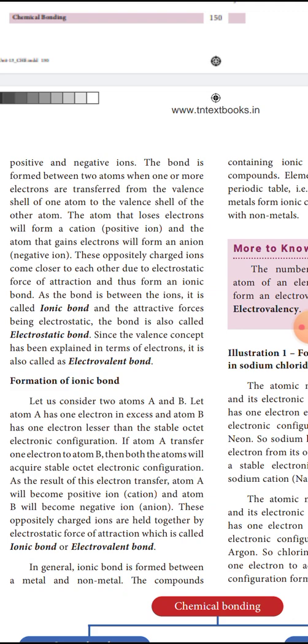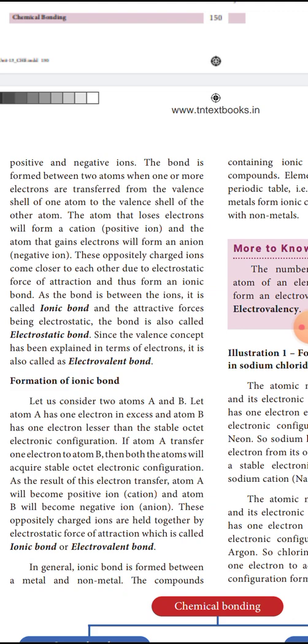Are you clear? Next, these oppositely charged ions come close to each other due to the electrostatic force of attraction and thus form an ionic bond. So, what is forming an ionic bond? Opposite charges are getting attracted towards each other. How are they attracting? Due to the electrostatic force.